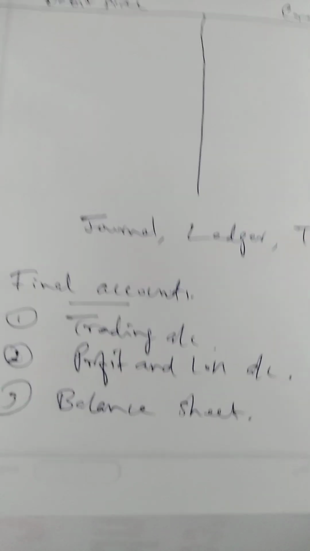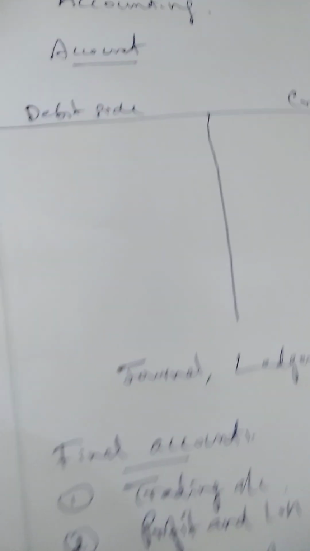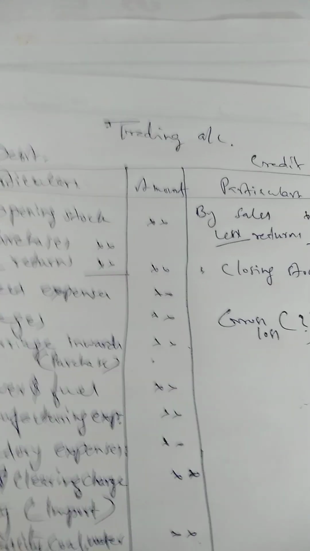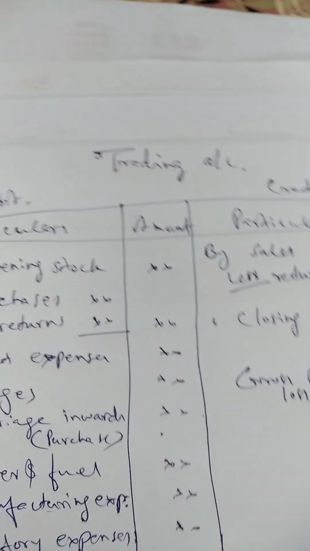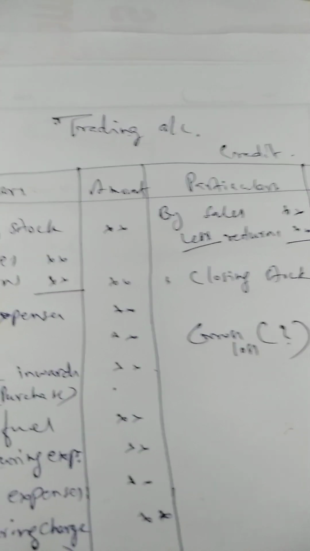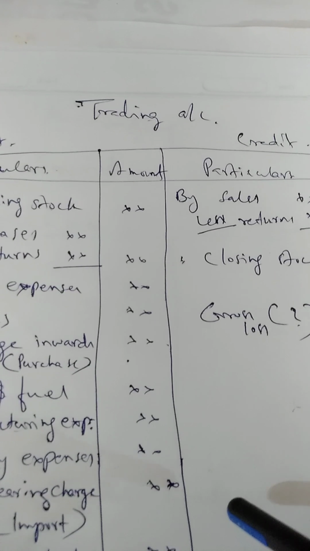Now we discuss how to prepare this trading account. I already told you that to prepare the final account, we have to prepare trading account, then profit and loss account, and finally balance sheet.